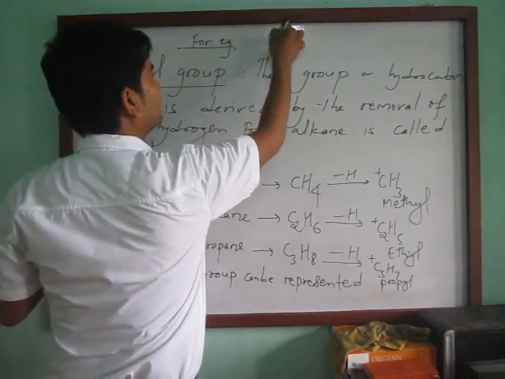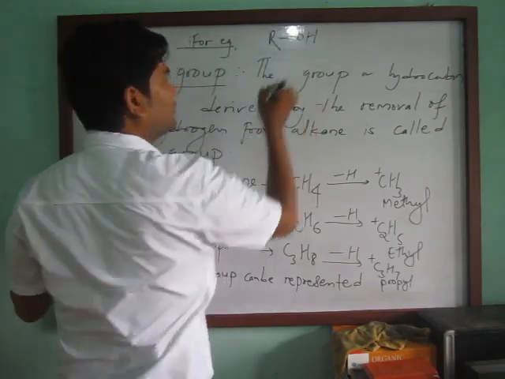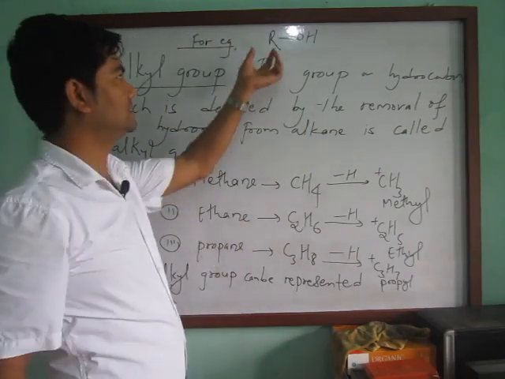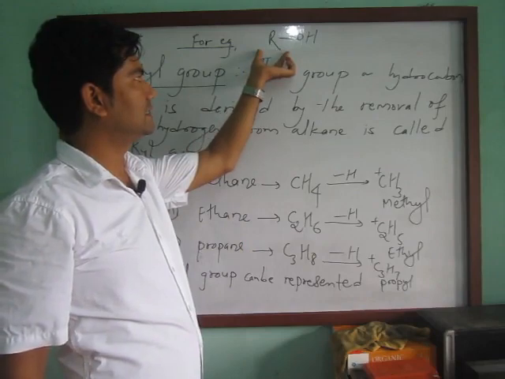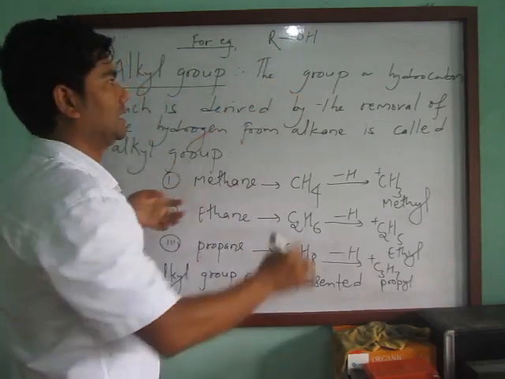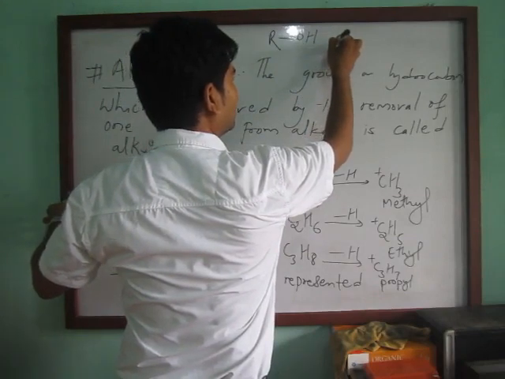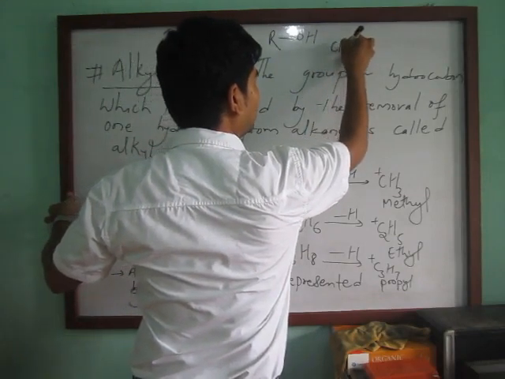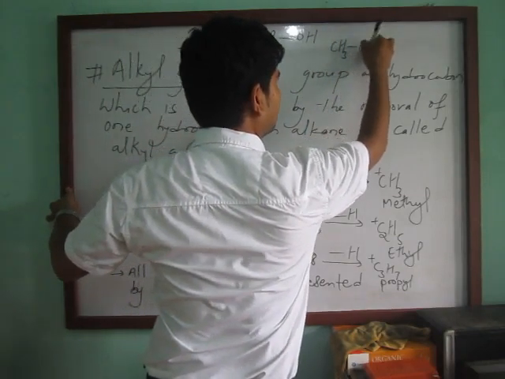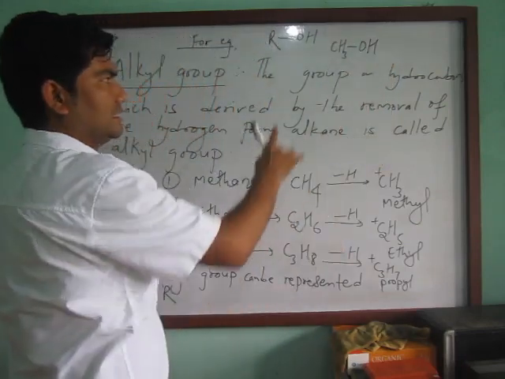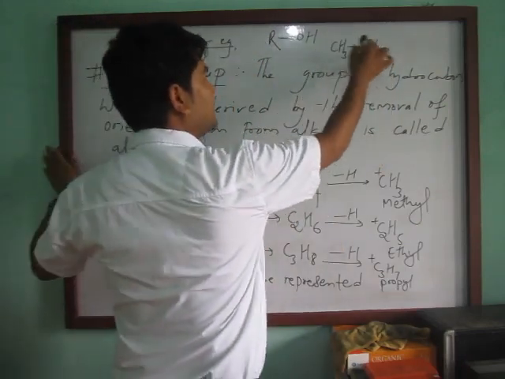So R, if bonded with OH, then these radicals convert to alcohol. Let's take the example of methanol. CH3 is bonded with OH to form methyl alcohol.